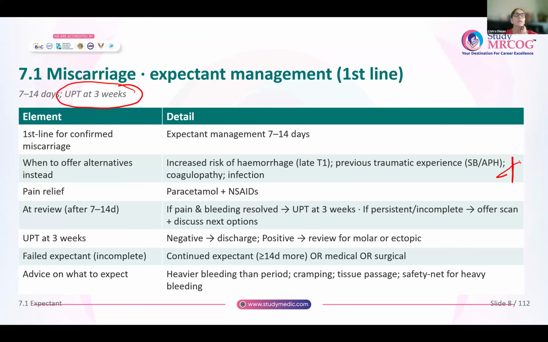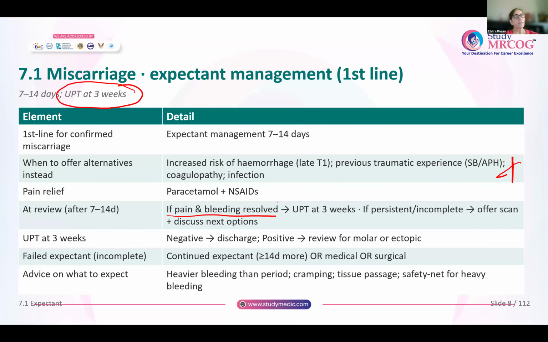At the end of 7 to 14 days, if the woman comes back and says that there is no pain and no bleeding, you will offer her a urine pregnancy test at 3 weeks. Now, if at the end of 14 days she still says that the bleeding or the pain is there, or she has passed only some products of conception, you will do a scan to see whether it is an incomplete abortion. For the woman for whom the pain and bleeding have resolved, she comes to you with a urine pregnancy test at 3 weeks.